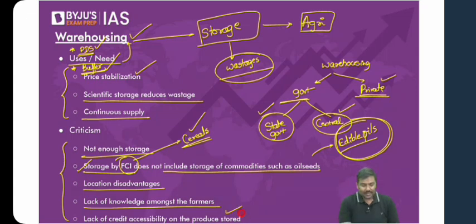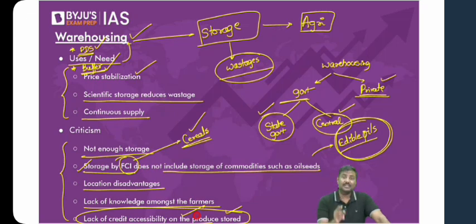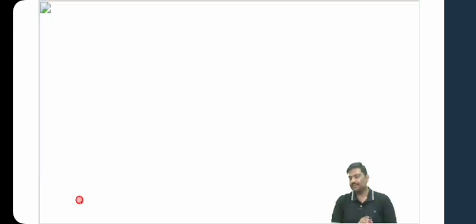And finally, have a look at this. Lack of credit accessibility on the produce stored. What do you mean by this? Let me start. Imagine I've cultivated a crop. Harvesting is done. I've bagged all of these crops. Now, this is a concern.